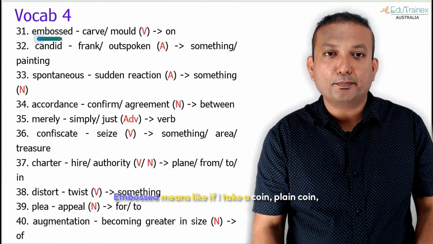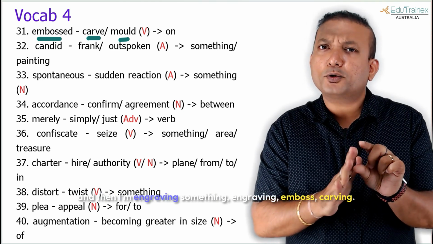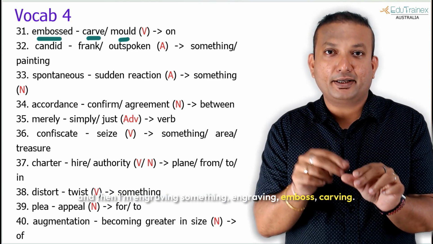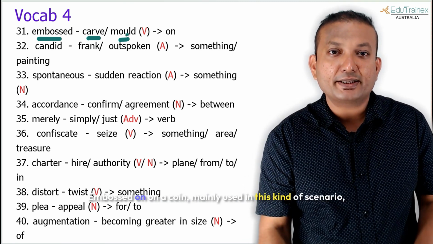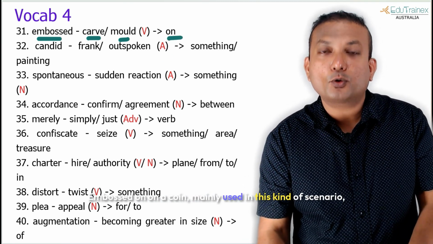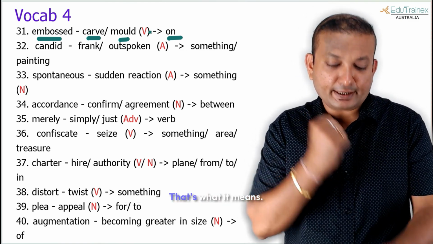The first one is embossed. Embossed means like if I take a coin, plain coin, and then I'm engraving something. Engraving, emboss, carving. So that's what it means. Embossed on a coin, mainly used in this kind of scenario, or embossed on something, stamping something.